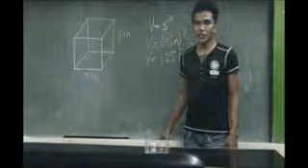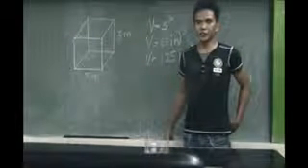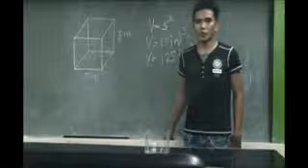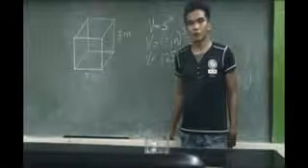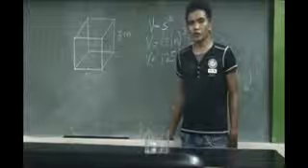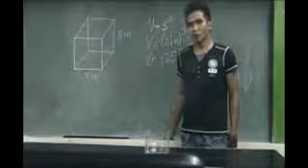So that's the surface area and volume of a cube, wherein the formula of the surface area of a cube is 6S squared, where S is the side of the cube, and for the volume of a cube is S cubed. Now let's move on to the rectangular prism.